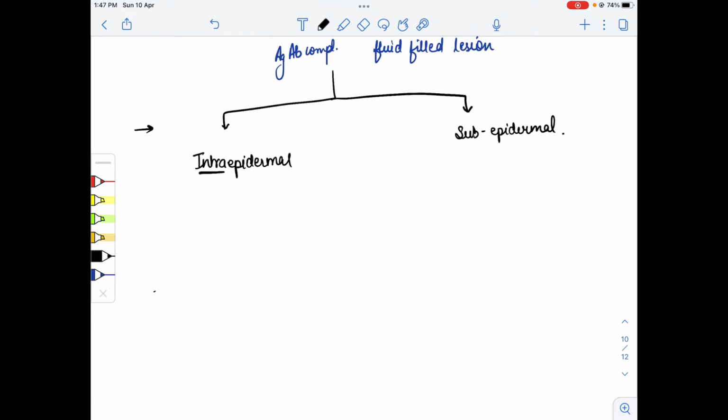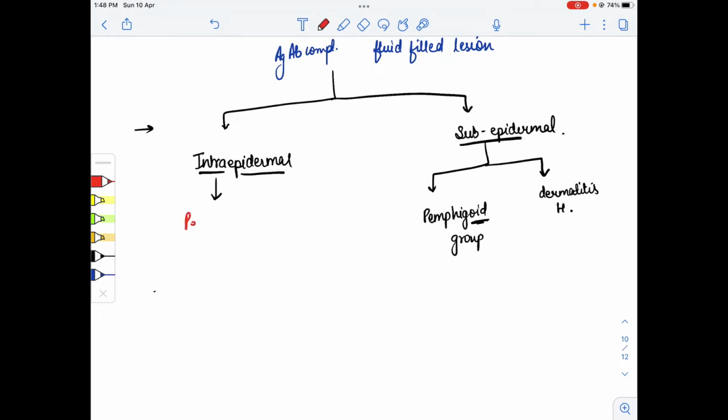In the intraepidermal, intra means in between the epidermis layer of our skin, whereas in the subepidermal, sub means below the epidermis layer of our skin. Subepidermal involves two types: one we already discussed, dermatitis herpetiformis, while the other one is the pemphigoid group. Please remember, here I wrote pemphigoid. Now in the intraepidermal we have to study the pemphigus group of disease, which involves the intraepidermal layer.